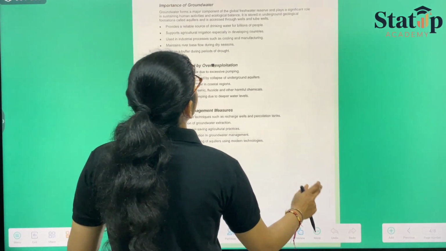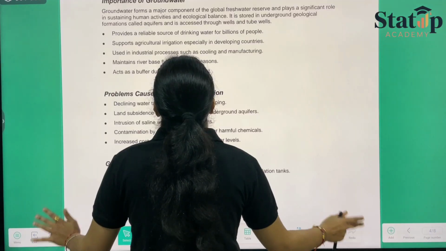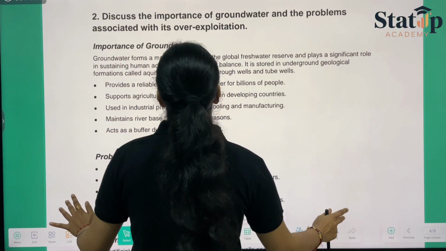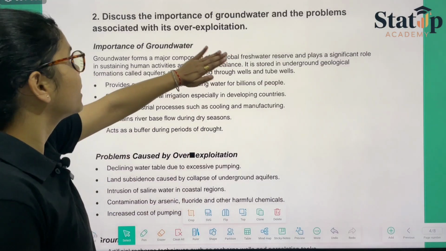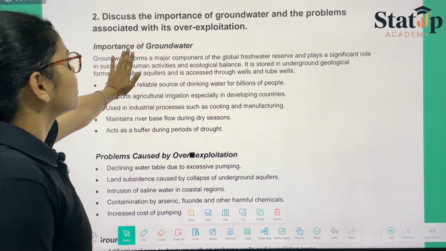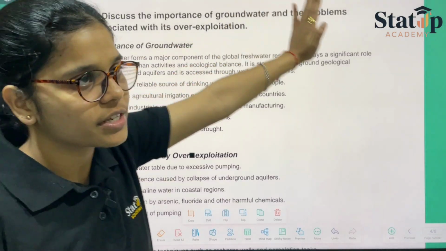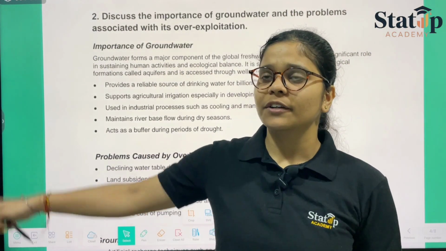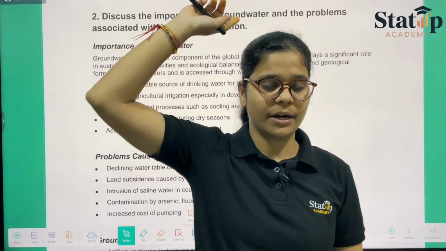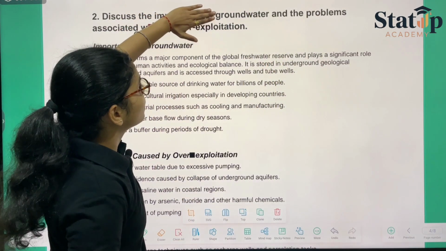Okay, coming to the next question. Next question says that discuss the importance of groundwater and the problems associated with its exploitation. They are saying that you need to discuss about the groundwater. What if they would have asked you only the second part of the question that they are asking in this second part?